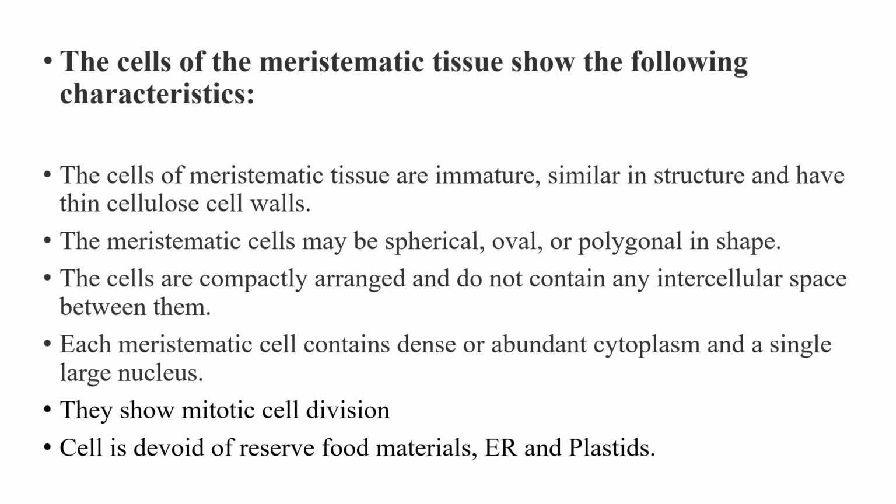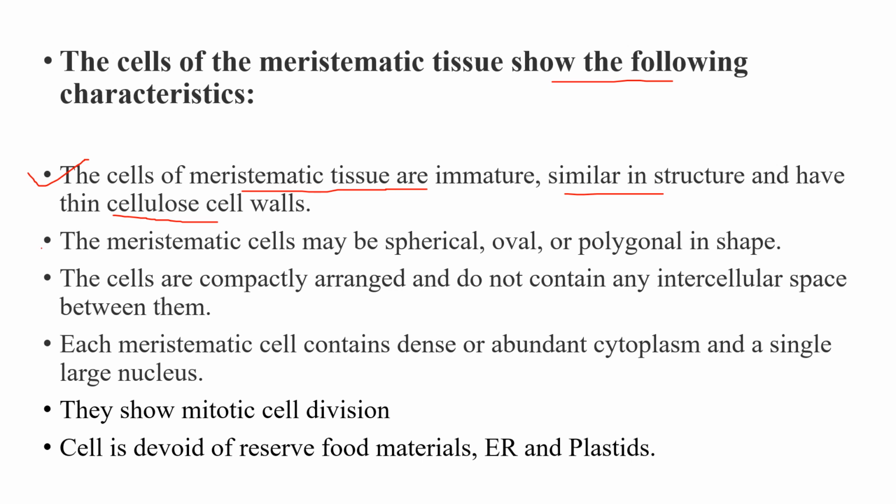The cells of meristematic tissue show the following characteristics. So what are the characteristic features of meristematic cells? First, the cells of meristematic tissue are immature, similar in structure, and have a thin cellulosic cell wall. The cell wall is made up of cellulose and it is very thin.